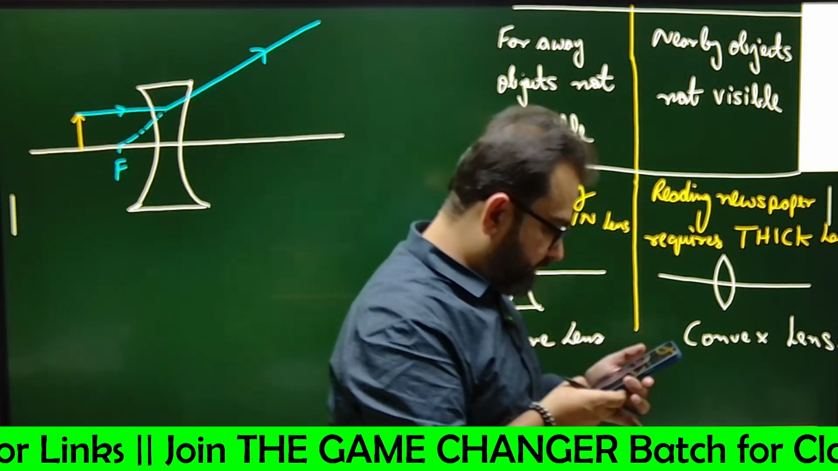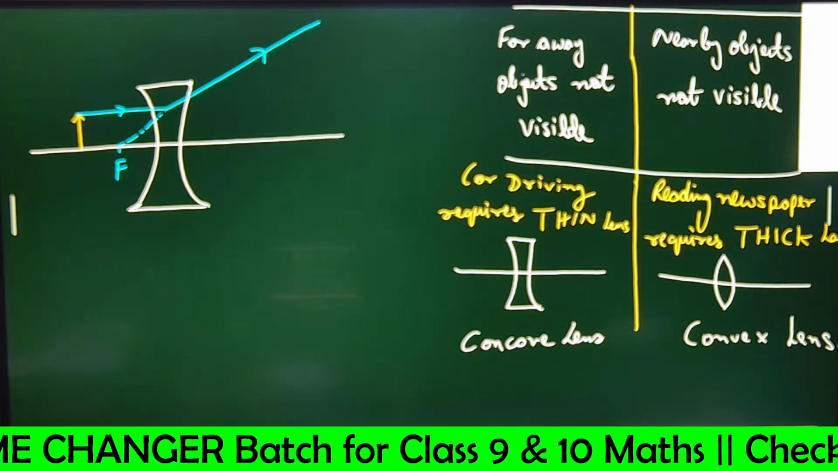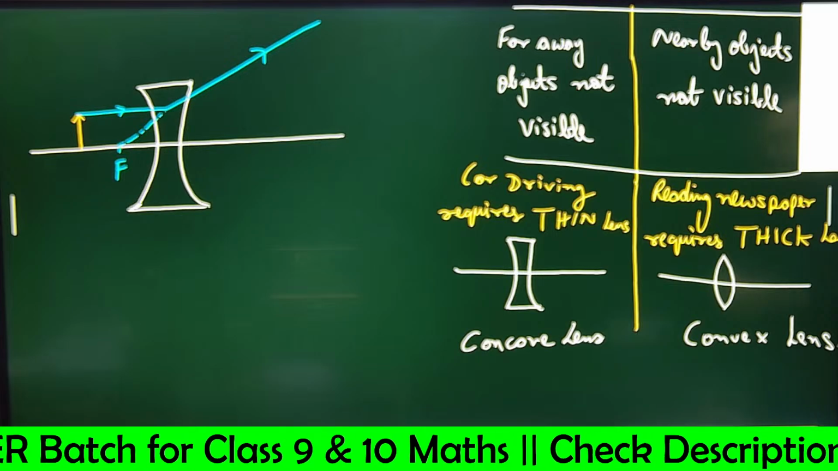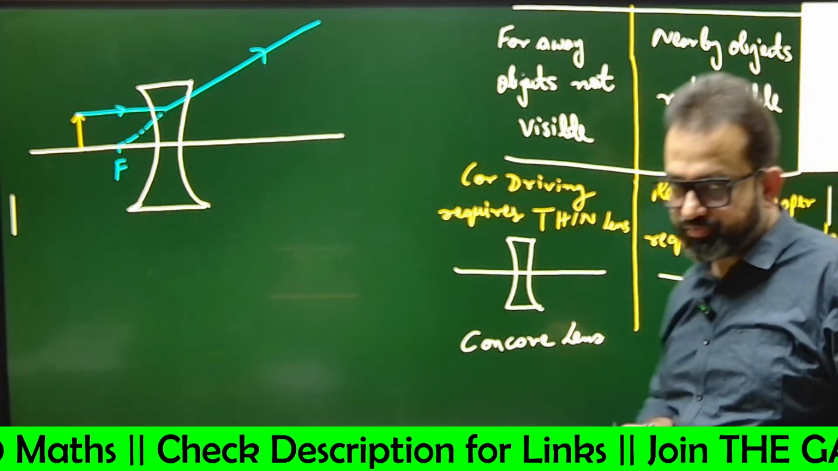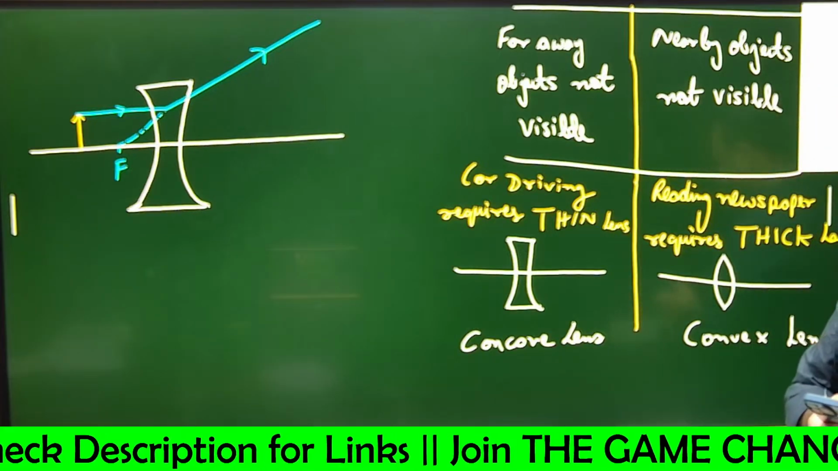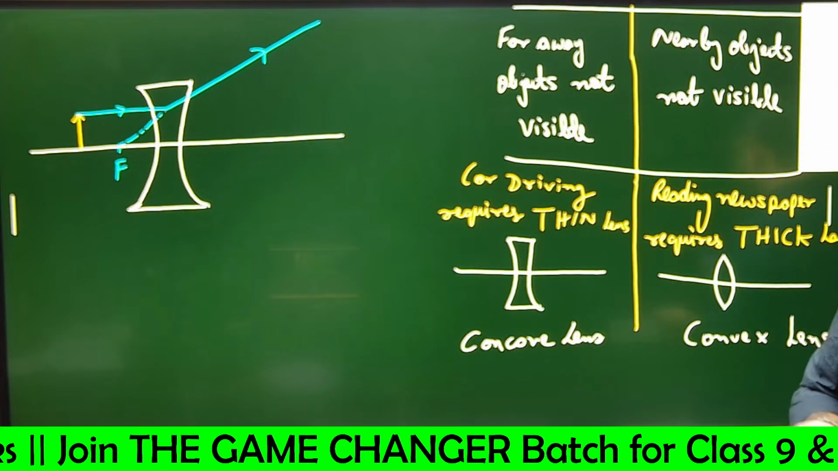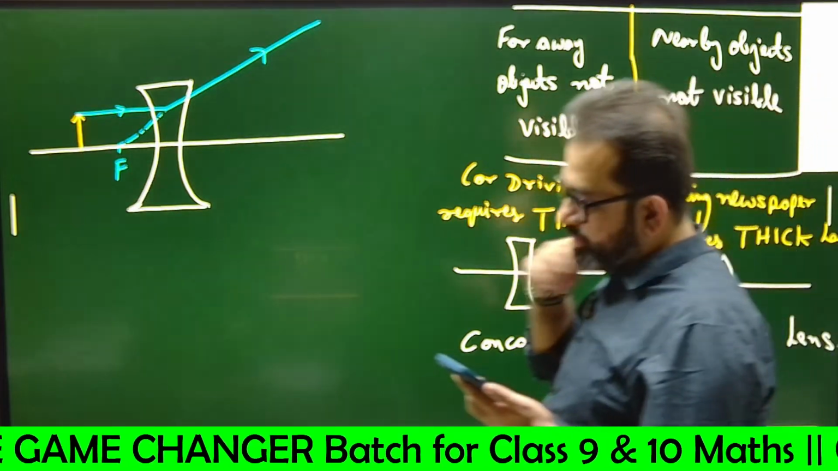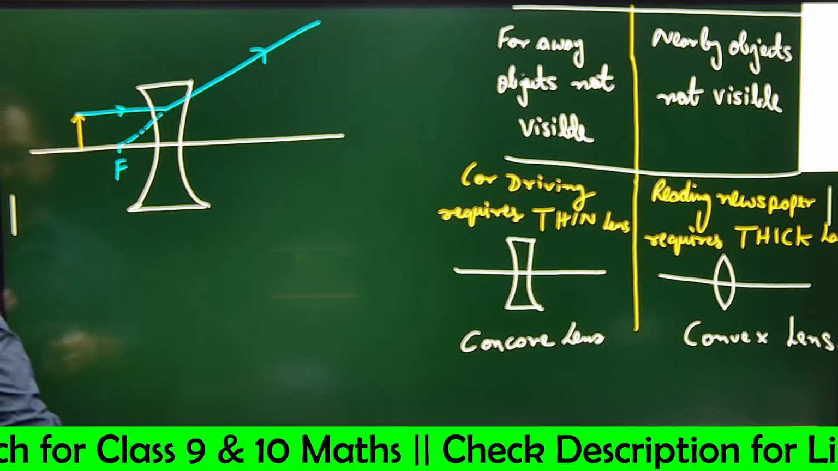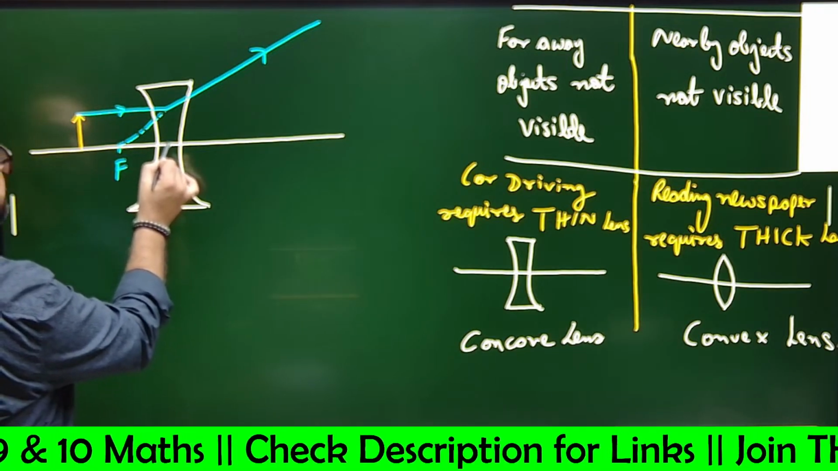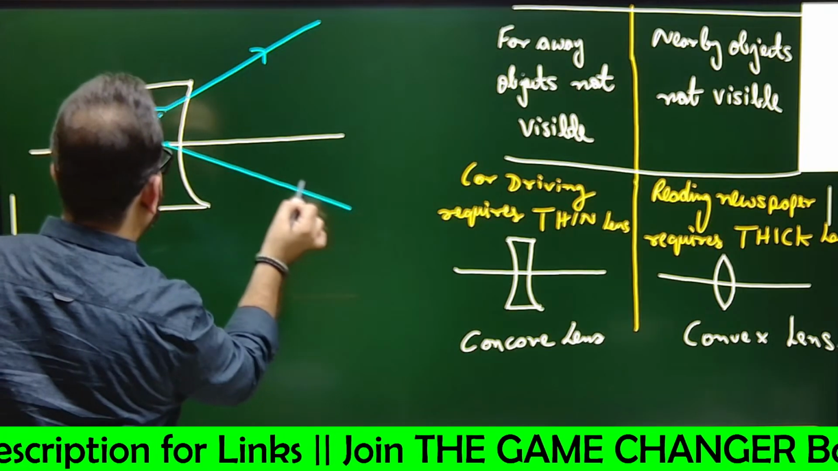First copy this. Then I'll move forward. Image formation diagram by concave lens. You actually must know the rules for drawing these diagrams. So another ray, if it is coming towards the pole, say this is the pole, like this, it will be going like this only.